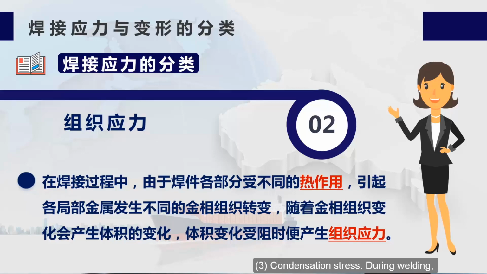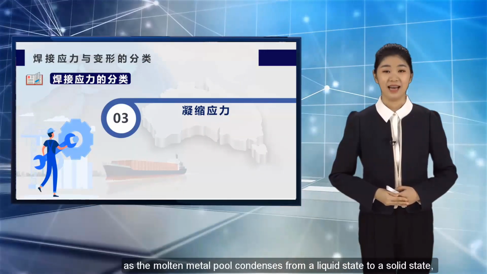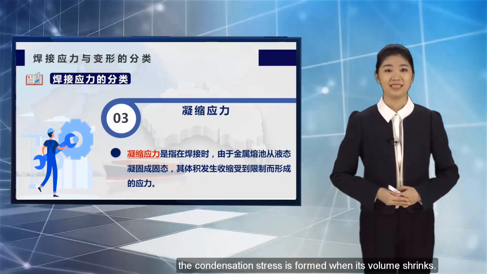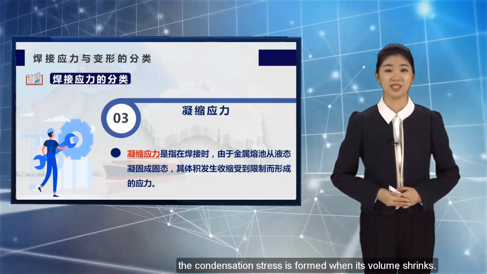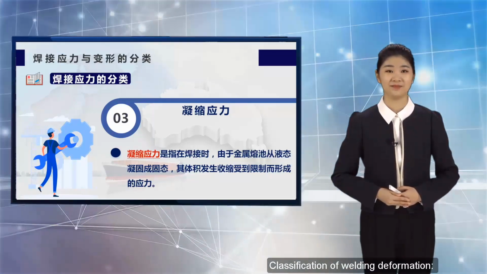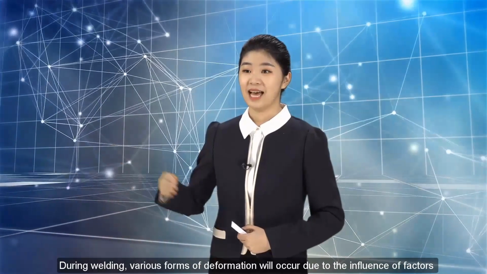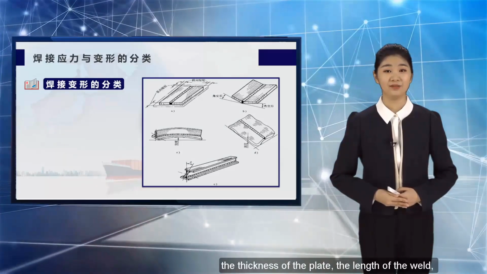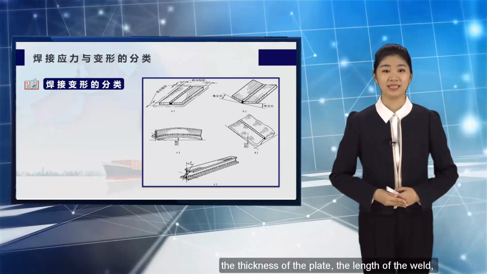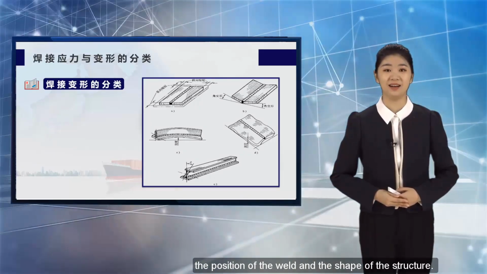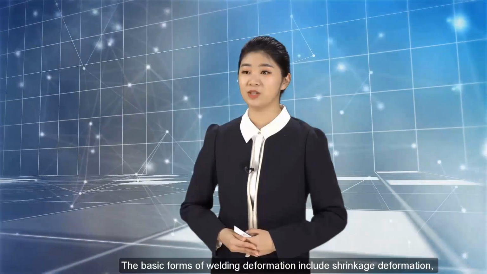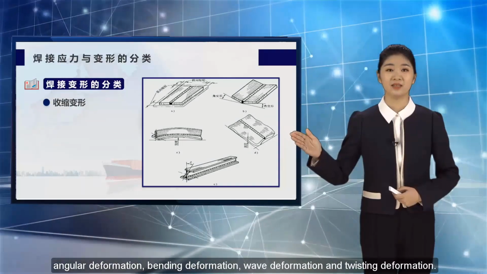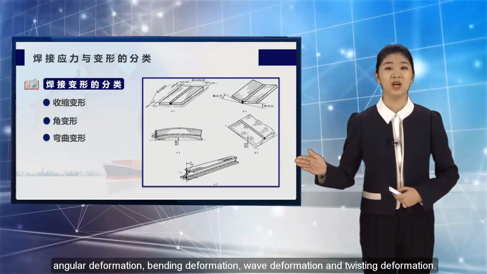3. Condensation stress: during welding, as the molten metal pool condenses from a liquid state to a solid state, condensation stress is formed when its volume shrinks. Classification of welding deformation: during welding, various forms of deformation will occur due to the influence of factors such as the form of the welded joint, the thickness of the plate, the length of the weld, the position of the weld and the shape of the structure. The basic forms of welding deformation include shrinkage deformation, angular deformation, bending deformation, wave deformation and twisting deformation.